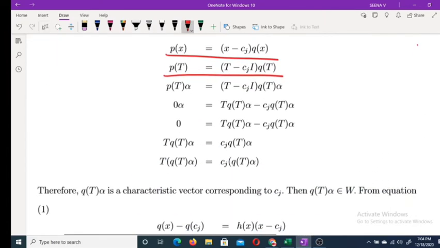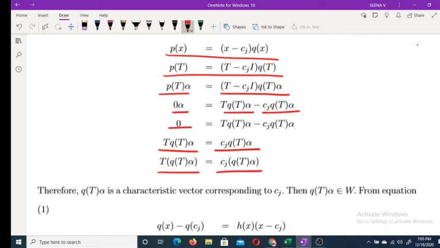Now what is P of T alpha? P of T alpha is equal to (T minus Cj I) into Q of T alpha. But P of T is 0. So 0 equals T Q(T) alpha minus Cj Q(T) alpha. From this, T of Q(T) alpha equals Cj Q(T) alpha.